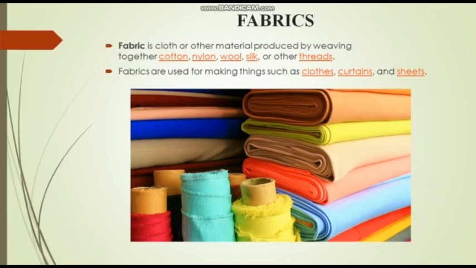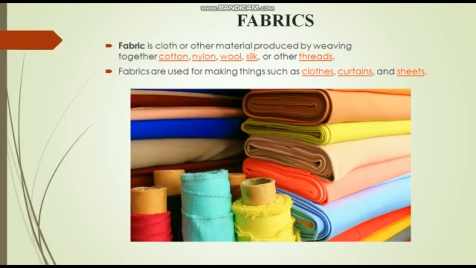What is fabric now? Fabric is a cloth or material produced by weaving together cotton, nylon, wool, silk, or other threads. When we weave together threads or yarns of cotton, nylon, and other materials, we may get a material or cloth, and that cloth is known as fabric. Fabrics are used for making things such as clothes, curtains, and sheets. The clothes which we are wearing, the bed sheets, the pillow covers, the curtains, they all are made up of fabrics.